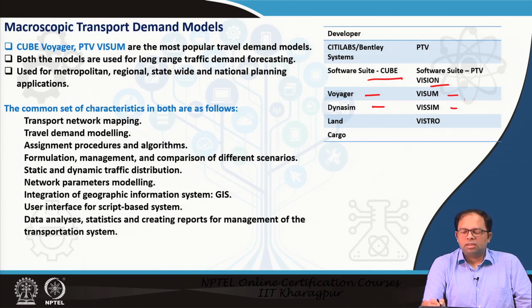Dynasim is for simulation, Visum is for simulation over here, and Cube Land and Cube Vistro support the land use component. When we are going to develop the land use transportation part, we also require a component which talks about real estate development and how the changes in land use take place. That is taken up in Cube Land, and in PTV it is taken up in PTV Vistro. And then we also have Cube Cargo, which could also be used for modeling freight transport.